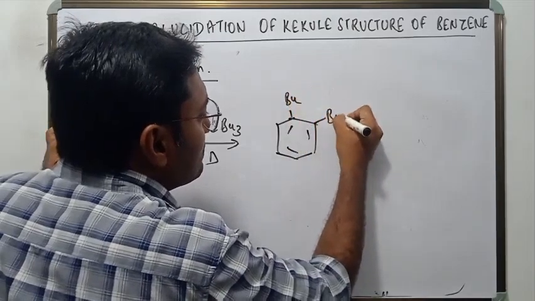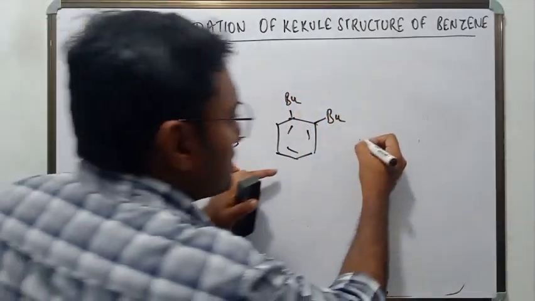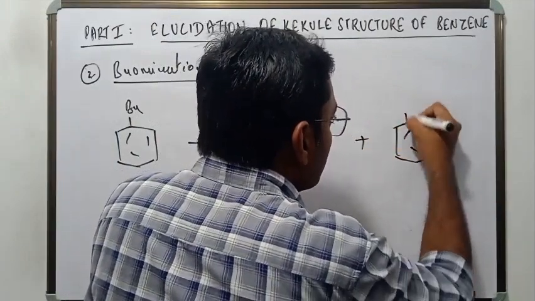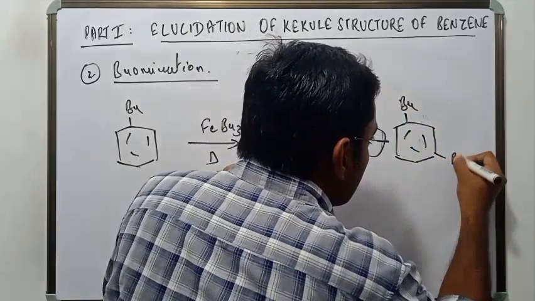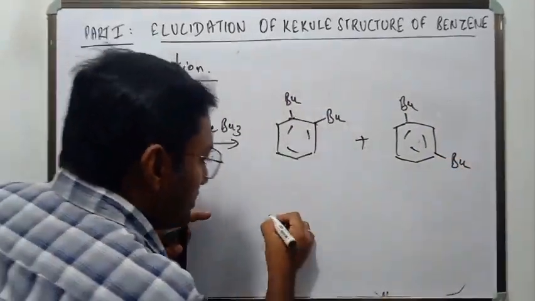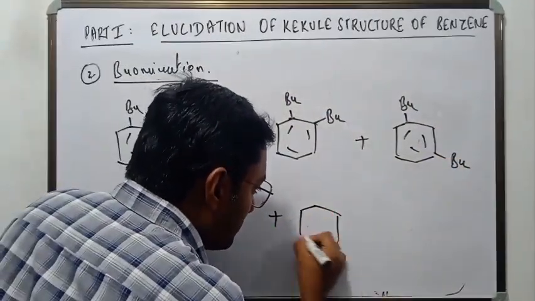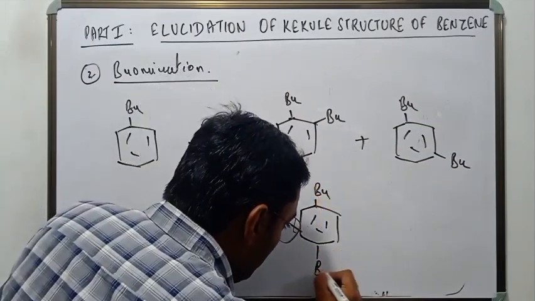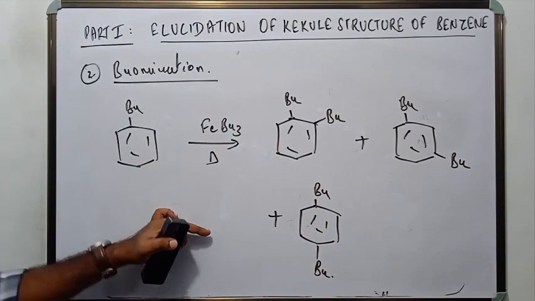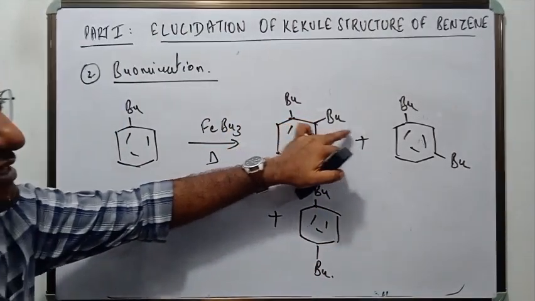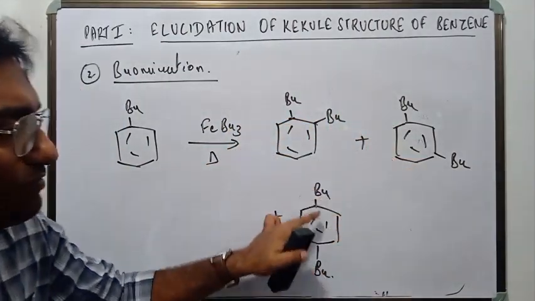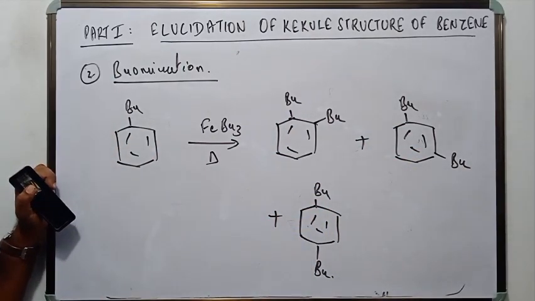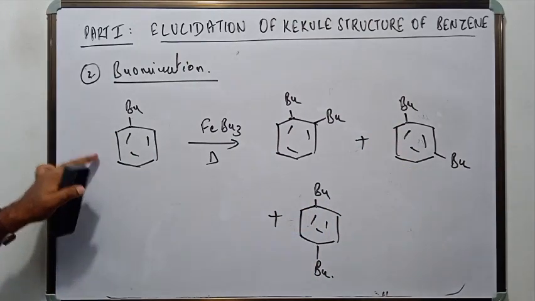This is the first one, this is the second one, and this is the third one. These are 1,2-dibromobenzene, 1,3-dibromobenzene, and 1,4-dibromobenzene. You will get only 3 dibromobenzenes if you brominate bromobenzene.